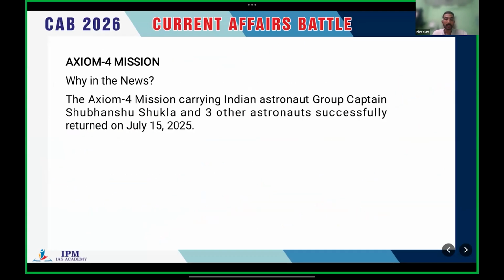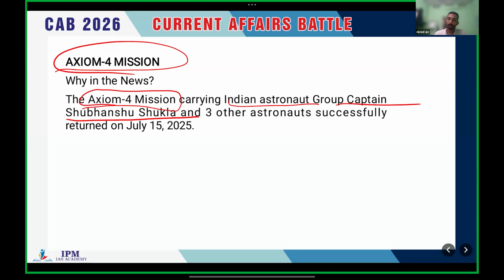And the next topic is Axiom formation. What is Axiom formation? You have heard about it, right? Captain Subhanshu Shukla, an Indian astronaut. In this particular mission, a group of astronauts was led by Indian astronaut Captain Subhanshu Shukla, and they went to the International Space Station and successfully returned back to Earth. So that's about Axiom formation.